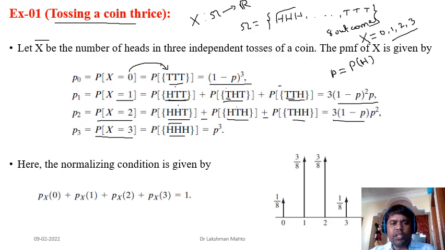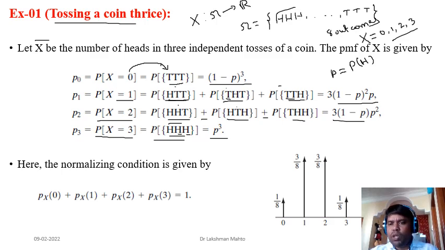What is the probability of this one? The first H is getting head in the first trial, the second is getting head in the second trial, and the third is getting head in the third trial. That means there is proper independence between these heads, so the probability of this one is directly P cubed. So you got all the possible values of the probability mass function.